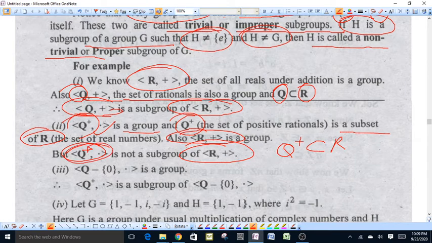In this group we have binary operation multiplication, and in the other group the binary operation is addition. Therefore, Q positive with binary operation dot is not a subgroup of R with binary operation addition.